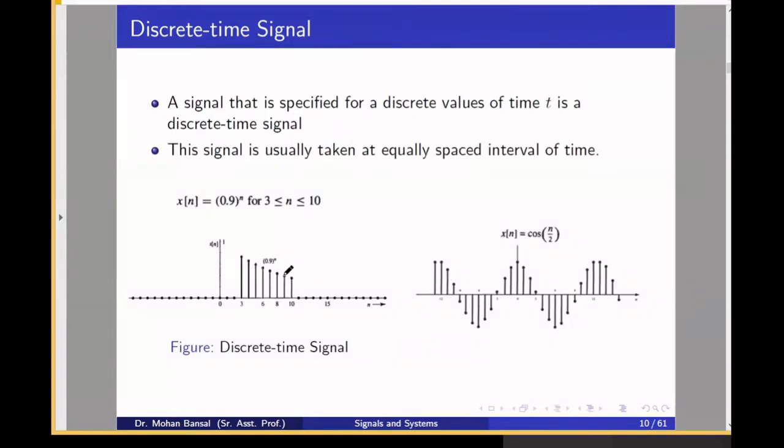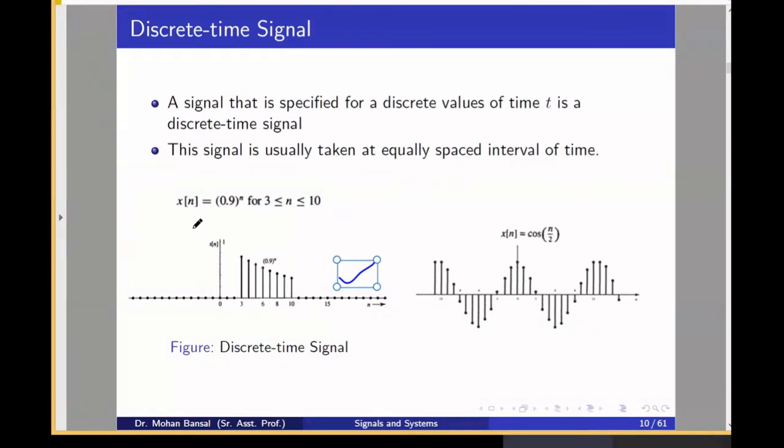And a discrete time signal is sampled. There is a theorem called the sampling theorem. By using the sampling theorem, a continuous time signal is converted to a discrete time signal. So here the signal is sampled at some specific interval, and we are getting a discrete time signal. The time axis is discretized at some specific interval of time.